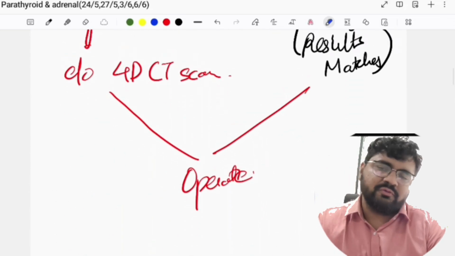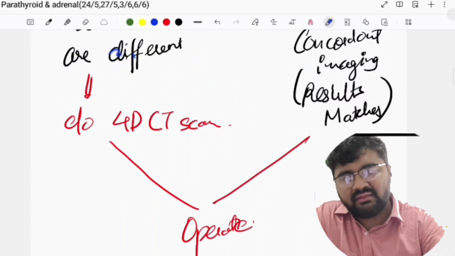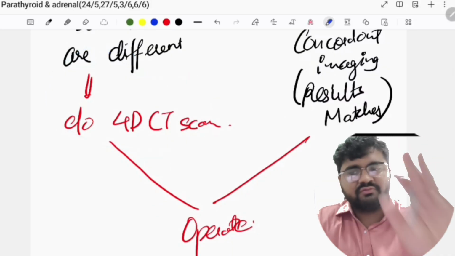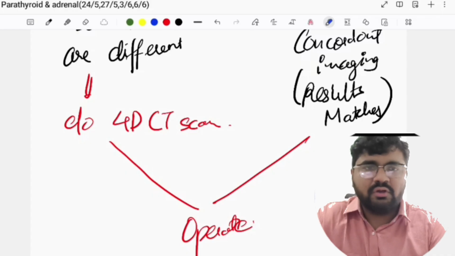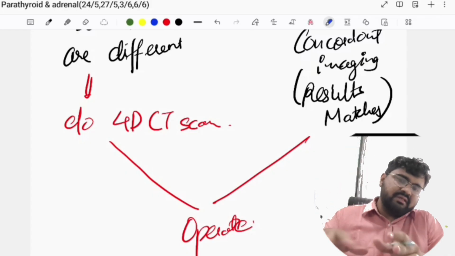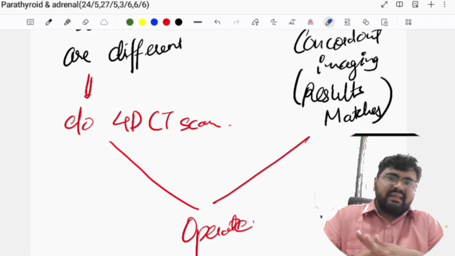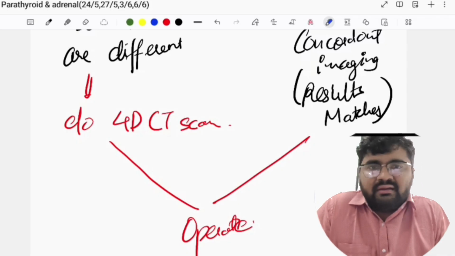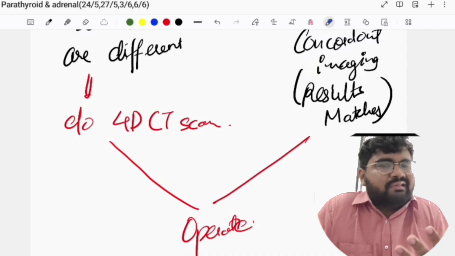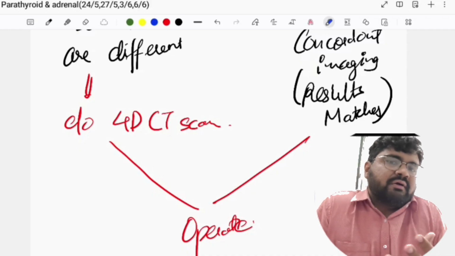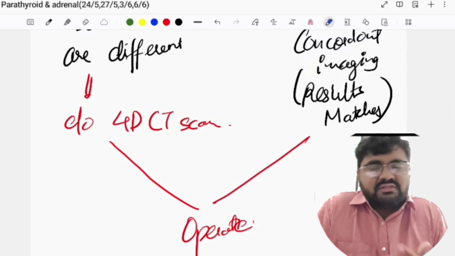Okay, so just remember there's a 4D CT scan. Okay, और अगर उसमें तुम्हें same findings फिर आ जाएंगे, 4D CT scan is like a tie breaker, फिर वो जहाँ बोला कि यहाँ पे बढ़ा हुआ है, so that is your culprit, you have to operate. Initial management would be to decrease the calcium levels or decrease the parathormone. There are some drugs, but finally अगर adenoma है, there's a tumor या hyperplasia है, so you have to go and the primary mainstay treatment of primary hyperparathyroidism remains surgery.